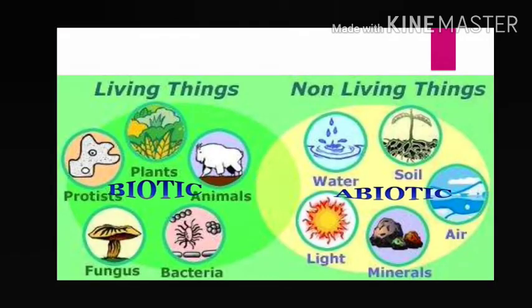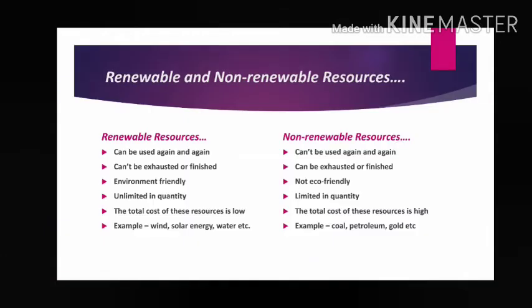Now come to the next. Here are some examples of biotic and abiotic resources. Living things are biotic resources, non-living things are abiotic resources. Examples are given here. Now come to the next. Already we discussed these two, so we'll discuss them in short.